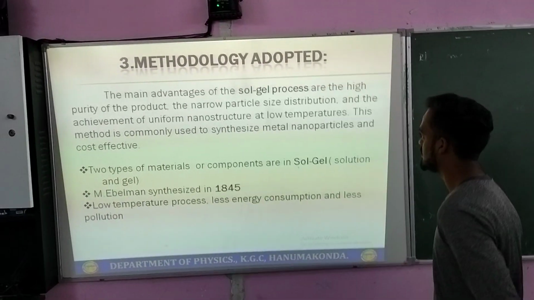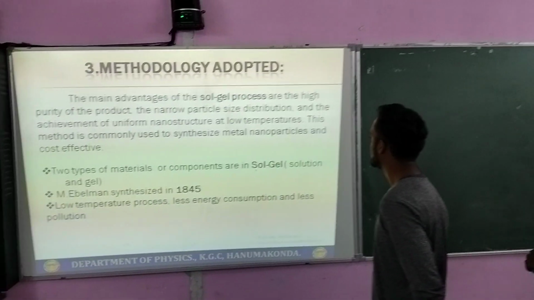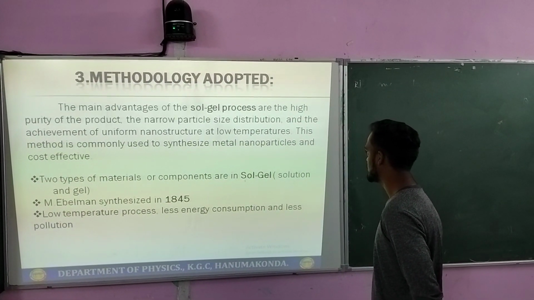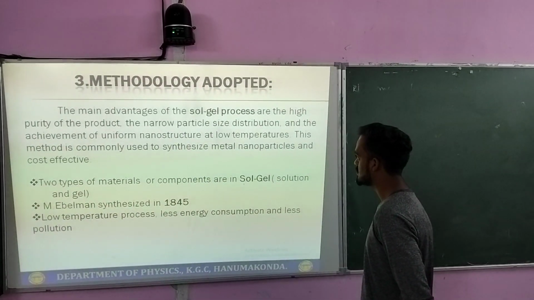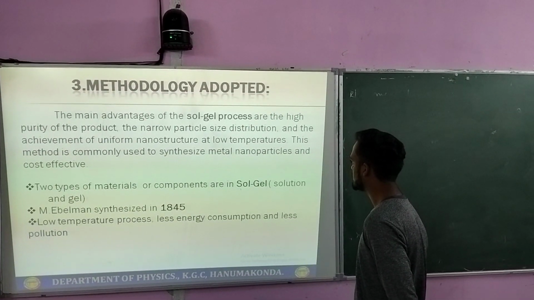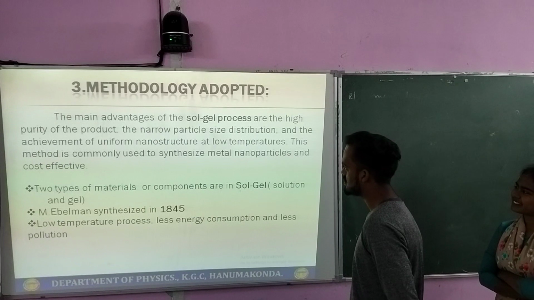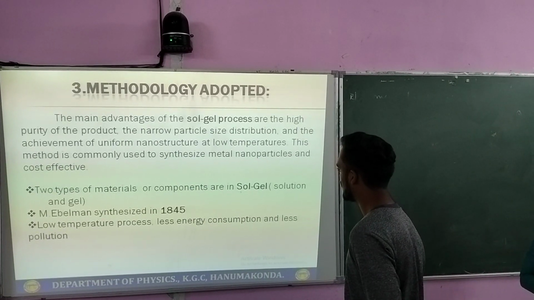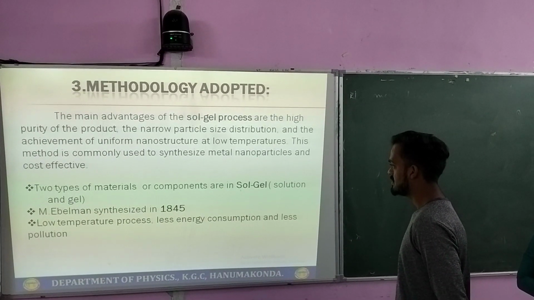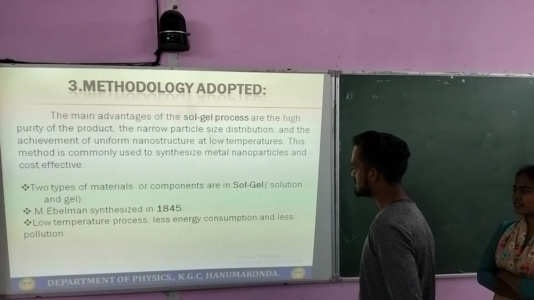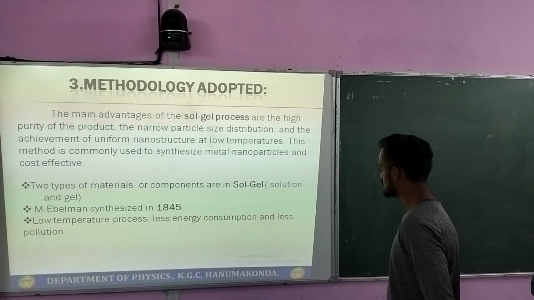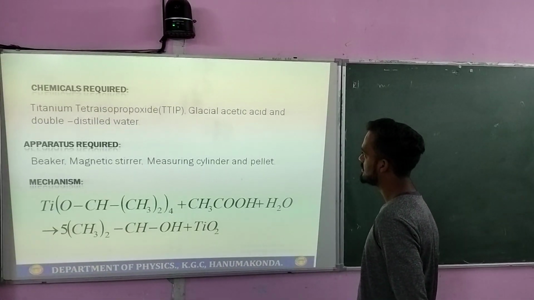Methodologies adopted. The main advantages of the sol-gel process are the high purity of the product, the nanoparticle size distribution, and the achievement of uniform nanostructure at low temperature. This method is commonly used to synthesize metal nanoparticles and is cost effective. Two types of materials or components are sol, the solution, and gel. Bellman synthesized it in 1845. It is a low temperature process with less energy consumption and less pollution.